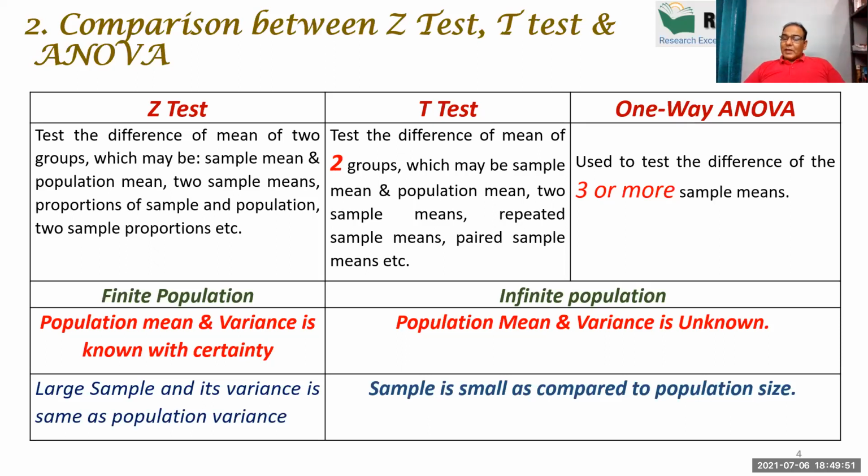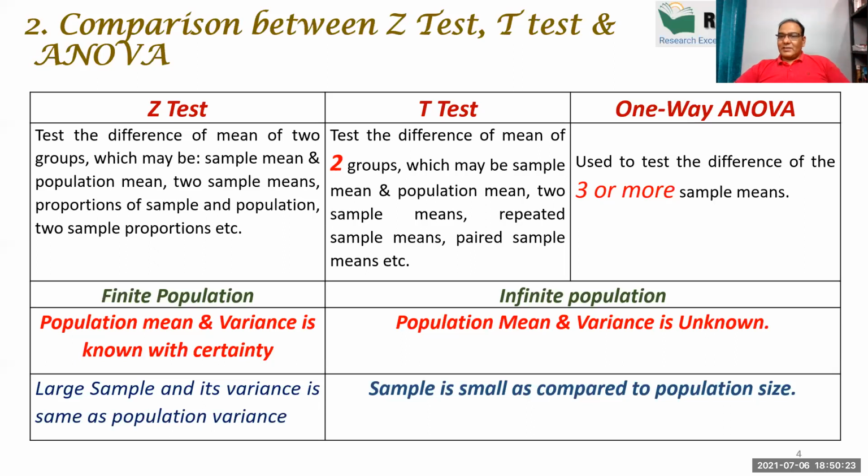Why books? Now, if you see the language of the books, the question is that assume that the average income of the consumers using the mobile phone is 90,000. So they assume each and everything. But in practical, we cannot assume like that. So in books, you can assume that this is the average mean, average variance. But in practical, you cannot assume. So the Z test is a bookish test.